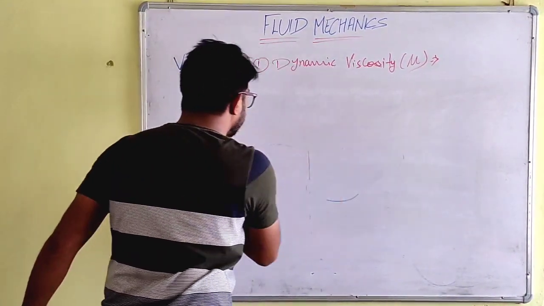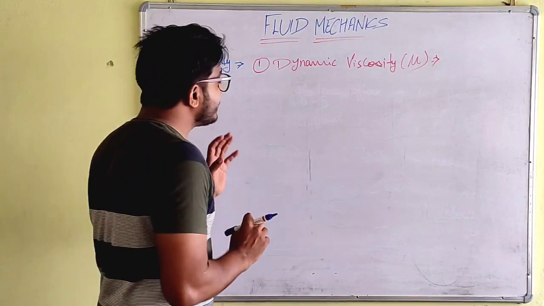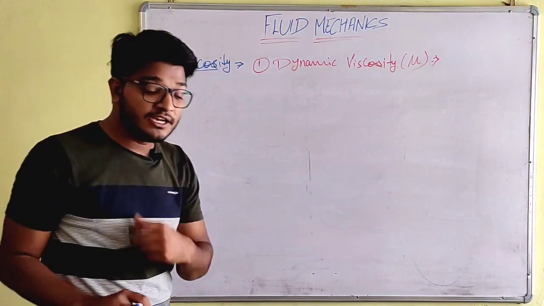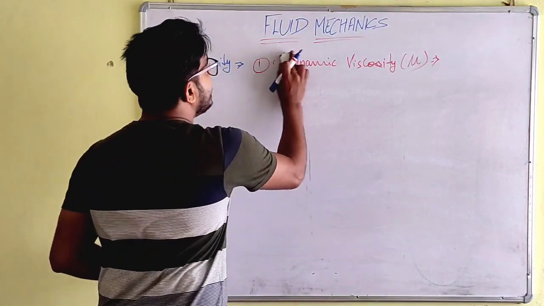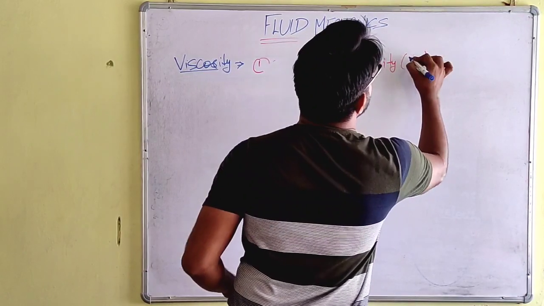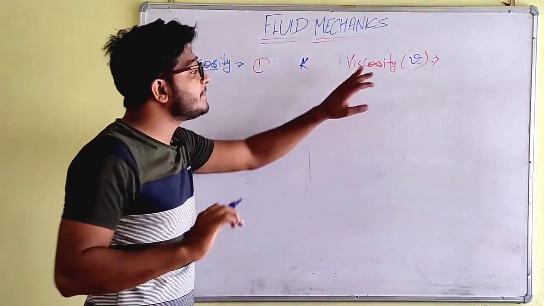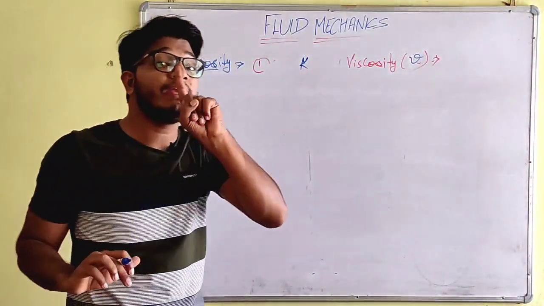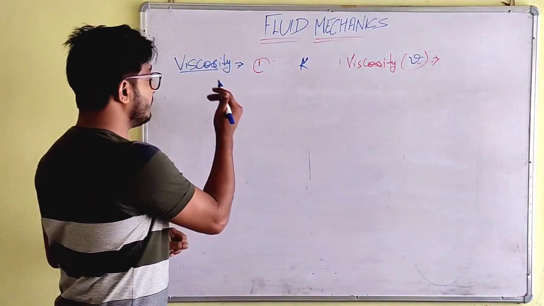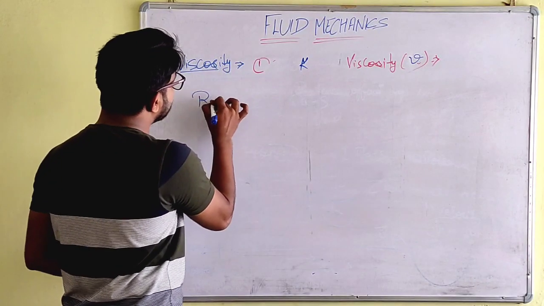So what is kinematic viscosity? Kinematic viscosity is the ratio of dynamic viscosity and the density. It is represented by nu. Dynamic viscosity was represented by mu, and the kinematic viscosity by nu.